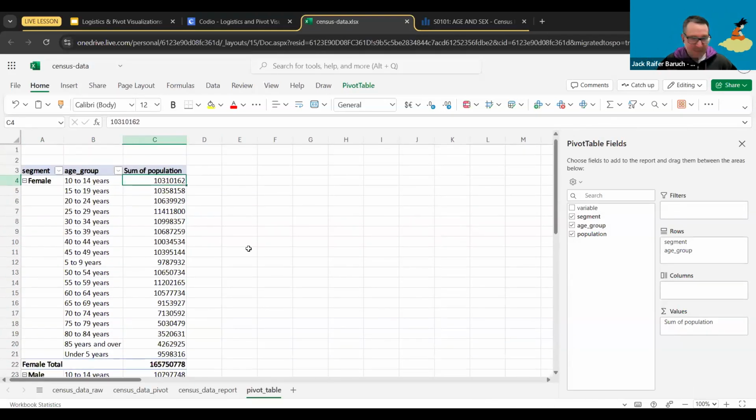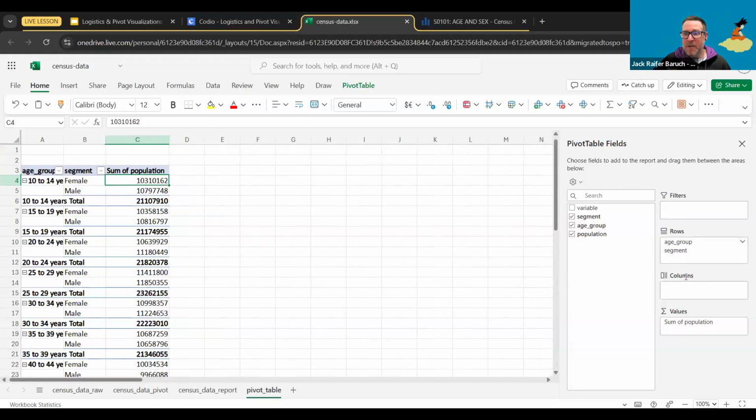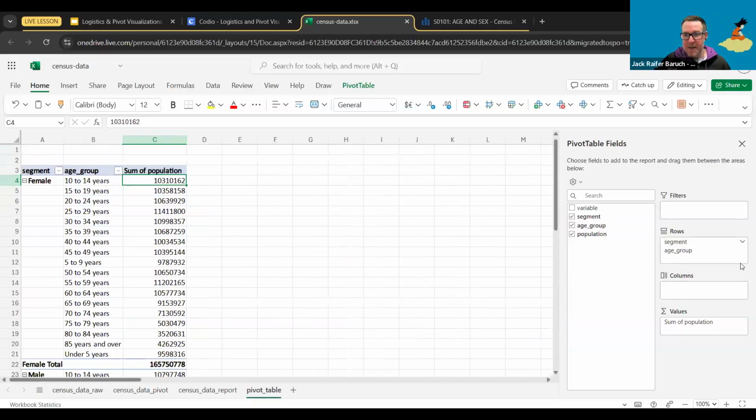Now, I can also organize it in different ways. So for example, if I take age group and just move it up and put it before segment, I get a different table that looks like this. So the age group comes first and then the segment. Again, it really depends on which way I want to organize this, and things get automated and reorganized very, very quickly.